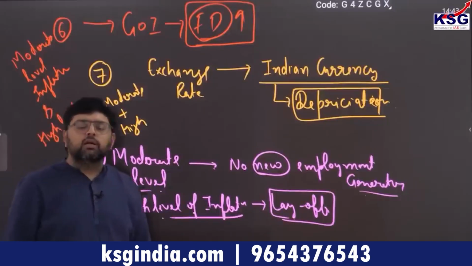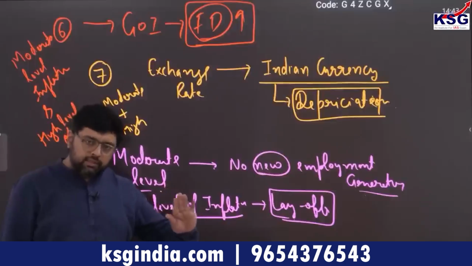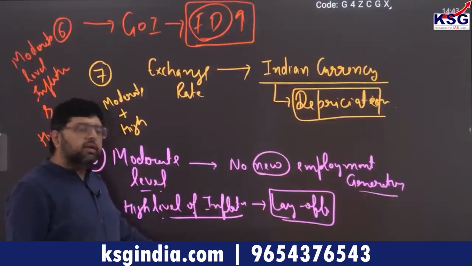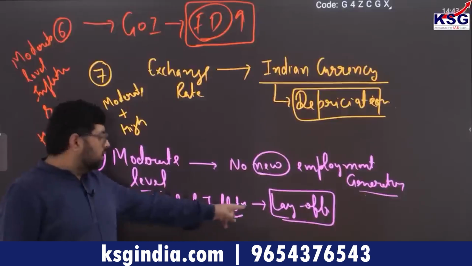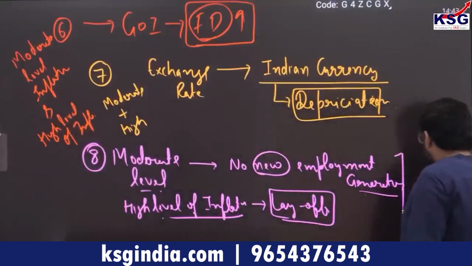I am not talking about layoffs of the startups, because there you can say some other reasons are there, but I am talking about a situation of high inflation, so then layoff. So overall, either it is moderate or high level, that is responsible for increasing unemployment. Clear?